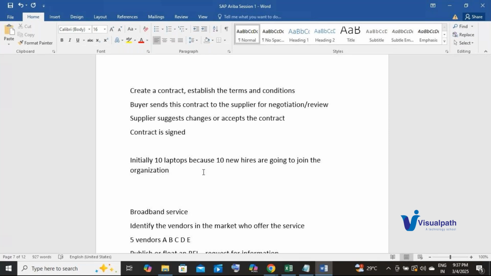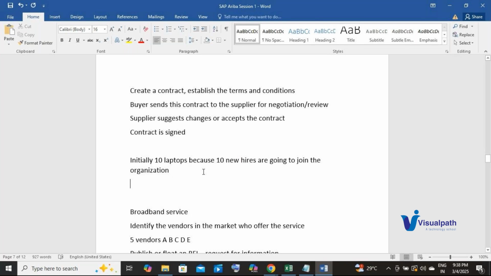There is a chance that the stock is not available. So that means they are not going to place the order for 100 laptops, right? Because it's a single guy, they will only place the order for one laptop, right? Agree? Any confusion, guys? Let's say initially you need 10 laptops, okay?